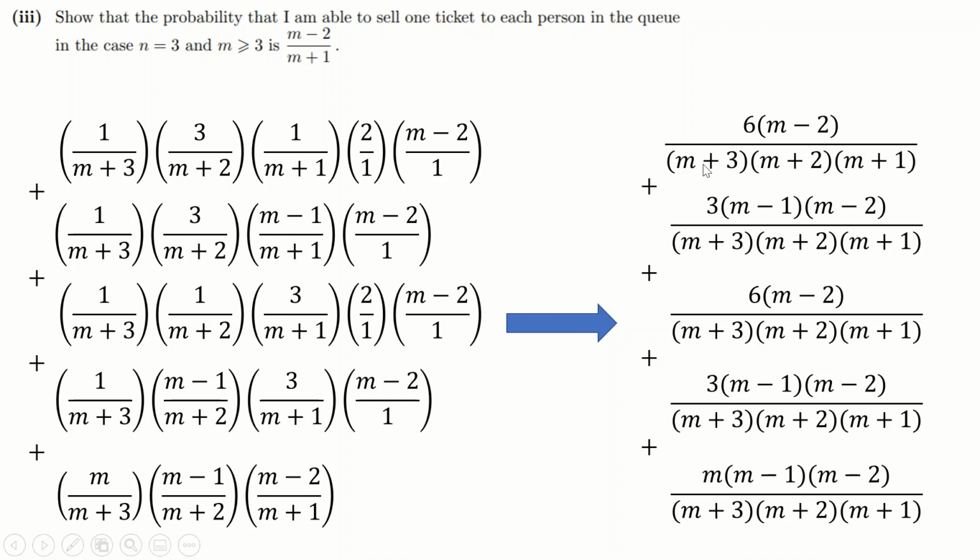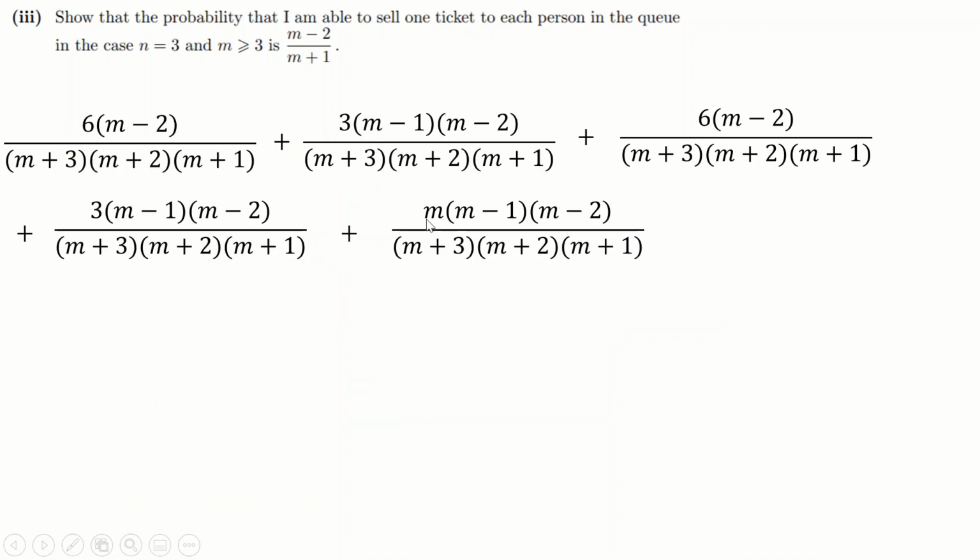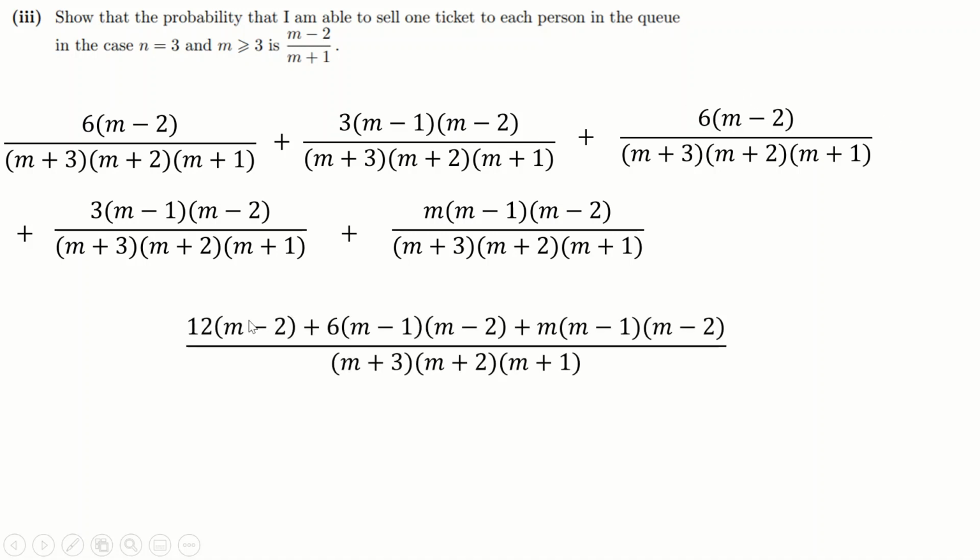And the reason I've done this is because I've noticed, look at these denominators. It's common denominator time, right? Amazing. So I can add all these fractions together because I can just leave the denominators as they are and just add all the numerators. And now also notice, when I'm adding these numerators together, I've got 6 m minus 2's here and another 6 m minus 2's here. So on the top, that's going to make 12 m minus 2's. And here I've got 3 m minus 1 m minus 2's, and I've got another 3 m minus 1 m minus 2's here. So that's going to make 6 of them.